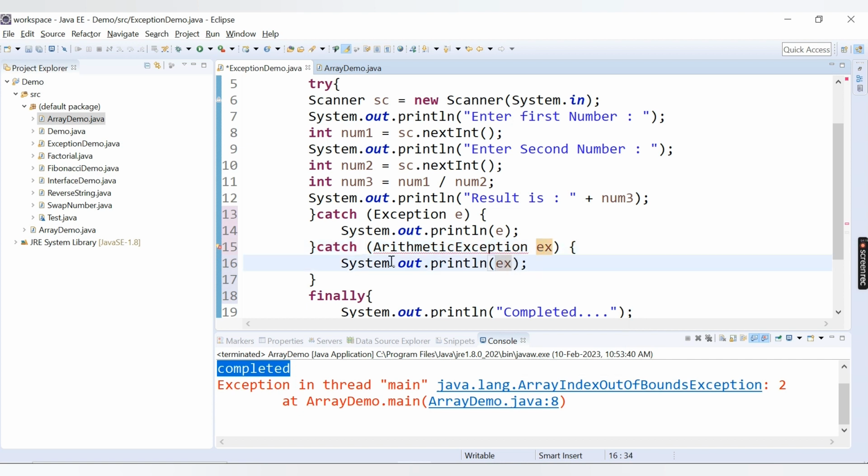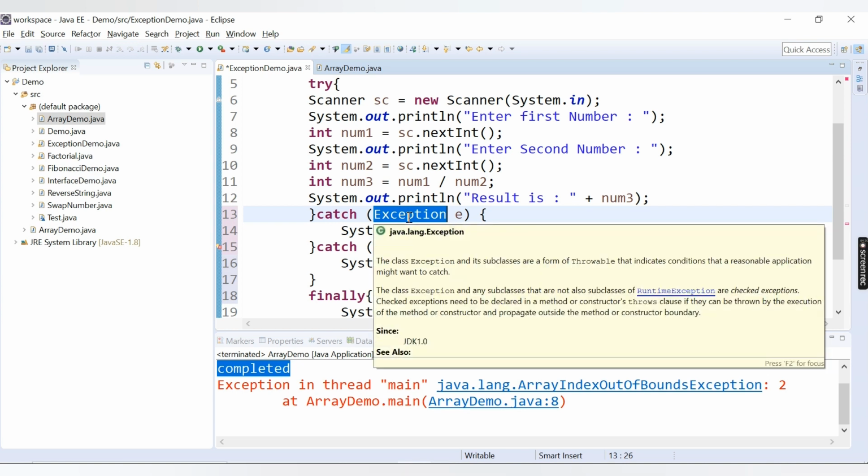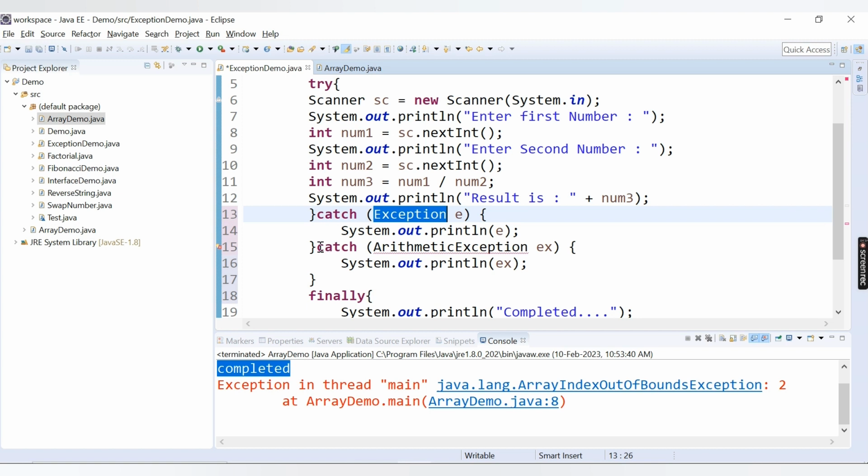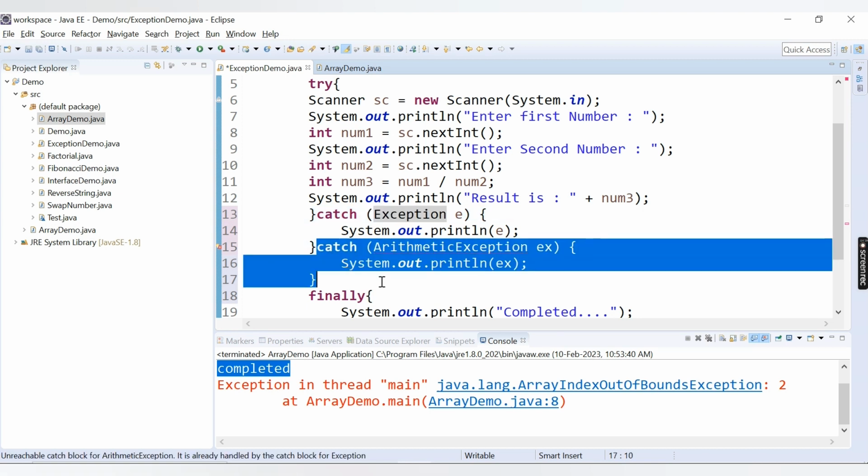Now you can see we are getting an error. What does the error say? Unreachable catch block for ArithmeticException. It is already handled by the catch block for Exception. The exception is already handled inside this Exception, because this is a root exception. All these exceptions are already available inside the Exception class, so that's why this is unreachable code. The code will never come to this part, so that's why it is throwing an error.